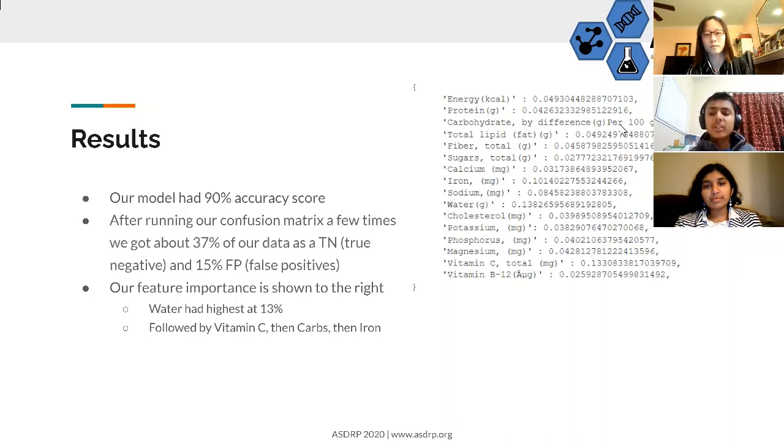Our feature importance is shown on the right. All of the values add up to 1, meaning that each of them is a percent. And according to the table, water has the largest feature importance at 13%, followed by vitamin C, carbohydrates, and then iron.